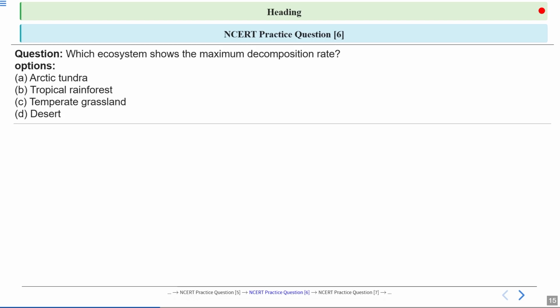Let's discuss the next question. So, which ecosystem shows the maximum decomposition rate? So, options are Arctic tundra, tropical rainforest, temperate grassland, and desert. So, what will be the correct answer? Let's have a look at the answers. Option number B, tropical rainforest, is the correct answer. Let's have a look at the explanation.